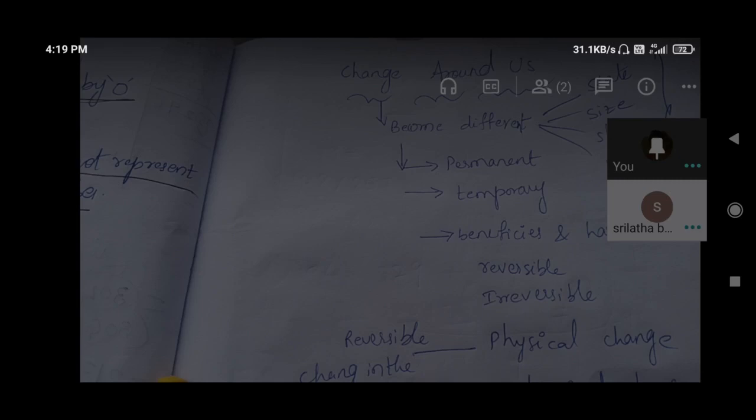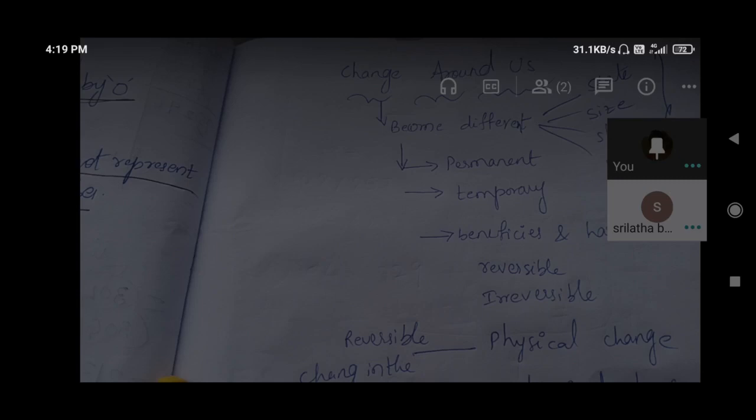New substances, for example, when a stick burns. If we burn a stick, black smoke will come. If we burn a cloth, black ashes will come. So that is a chemical change. And here they have given burning of a candle. Did you get any doubt on the basis of this? Burning of a candle, is it a physical or chemical change?